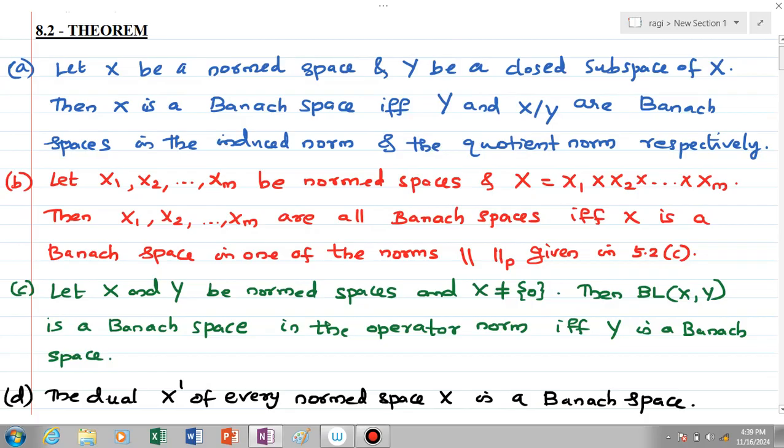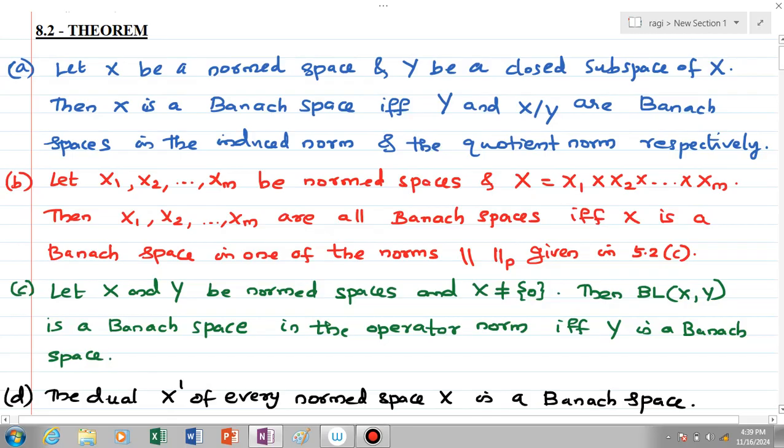And the third one is, let X and Y be normed spaces and X not equal to the set {0}. Then BL(X,Y) is a Banach space in the operator norm if and only if Y is a Banach space. And the last one is, the dual X' of every normed space X is a Banach space. Okay, now we will look at the proof.